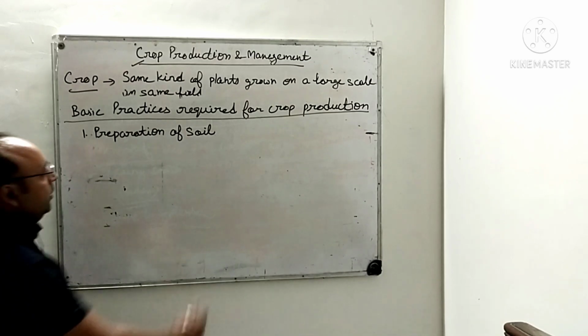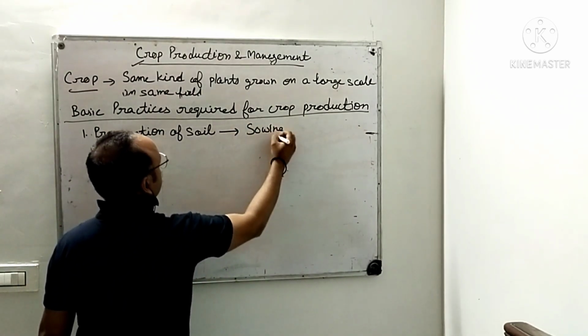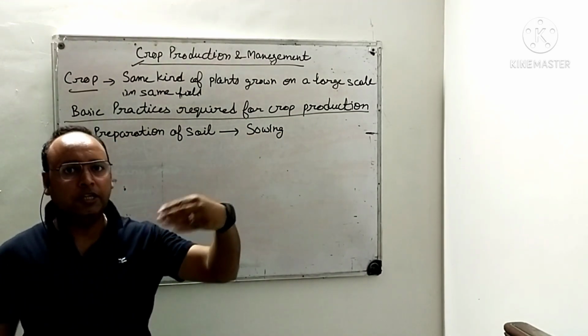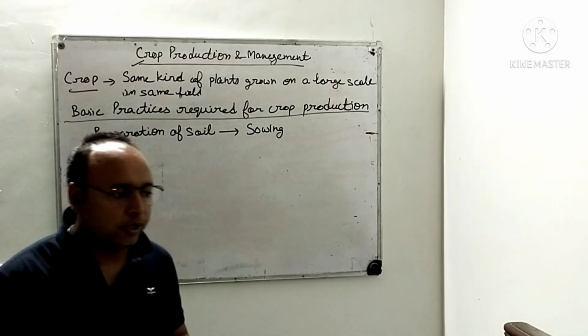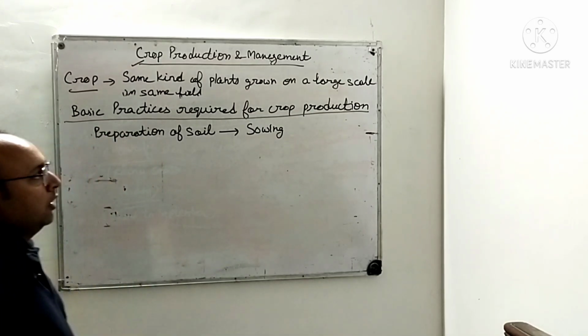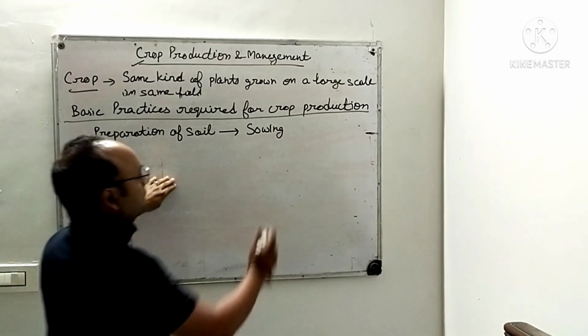Preparation of soil. Then we have sowing. In this step, we will study how the soil is prepared before growing. You might have seen the farmers are using the tractors and the different kinds of agricultural implements to prepare the soil for growth.